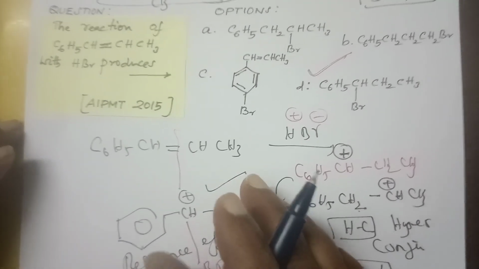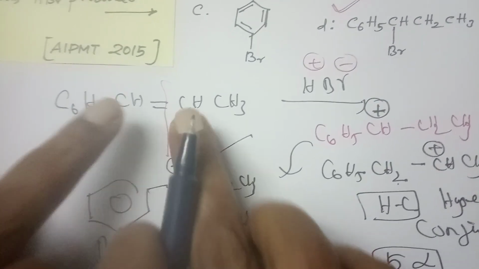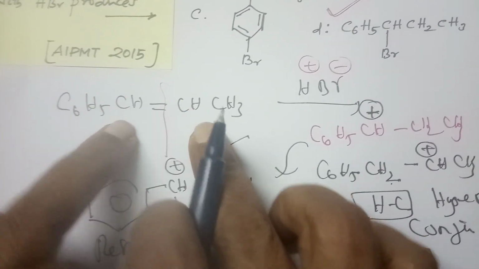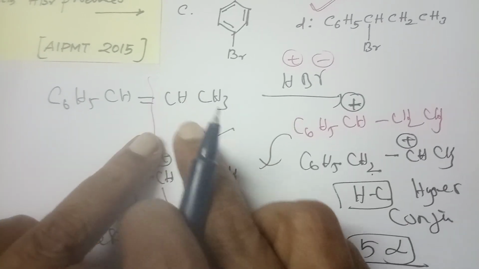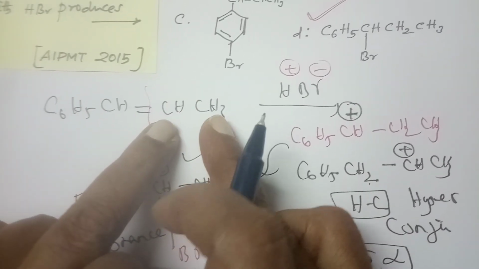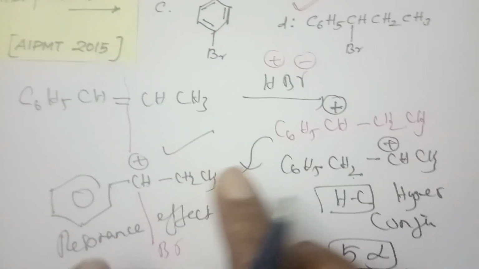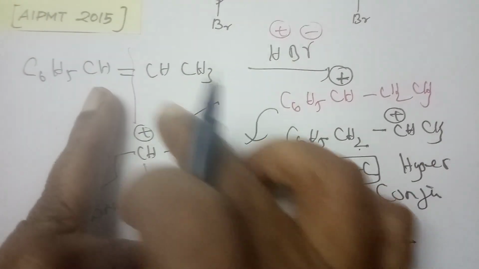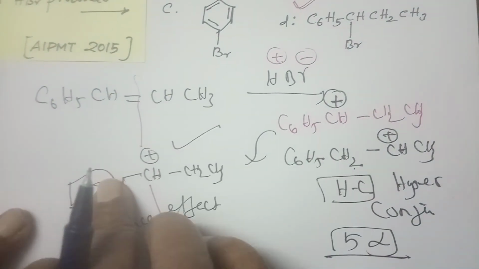Now I am again repeating, it is again Markovnikov's rule. Here H is approaching the richest, but both have the same hydrogen, so that rule is ruled out. So I am trying on both sides. Here I am putting this; the carbocation is stable by resonance, so take this. Suppose you put it here, this is hyperconjugation, which is not that stable, so resonance dominates.